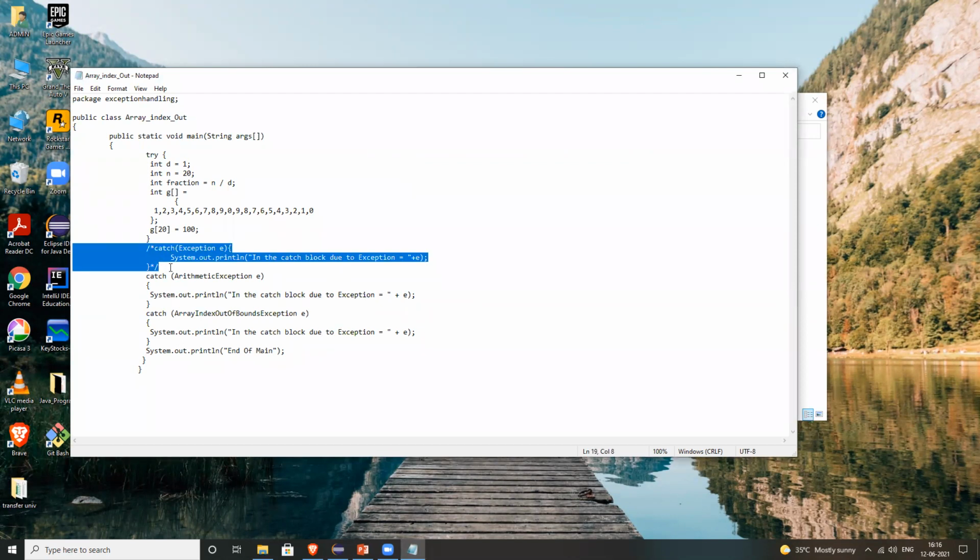Yes, you have written this. That's why I was saying. Here you can see it. Inside this try block, we have two kinds of errors. In the fraction, I'm dividing 20 by 0, then there will be an arithmetic exception. And this is one array index out of bound exception. So this will handle it. You remove this comment and run this. Remove this whole line, or the whole code.